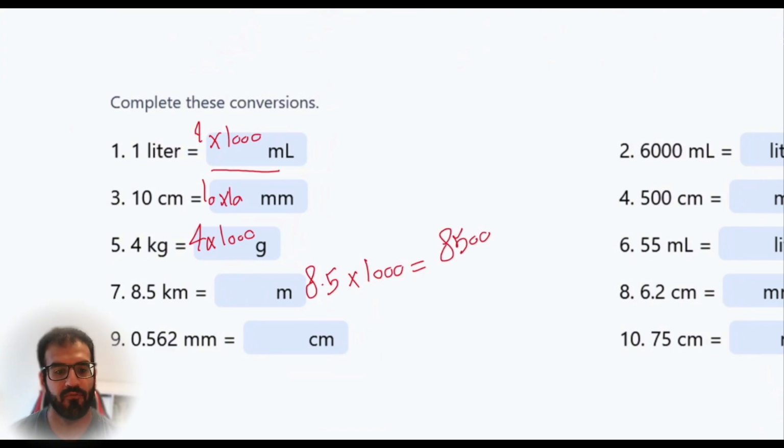I have 0.562 millimeter, and I'm about to convert it to centimeter. You know, a millimeter is smaller than a centimeter. So if I want to convert the smaller one to the bigger one, I have to divide it by a number. So we divide it by 10, because we know that each centimeter is 10 millimeters, so each millimeter is 10% of the centimeter itself.